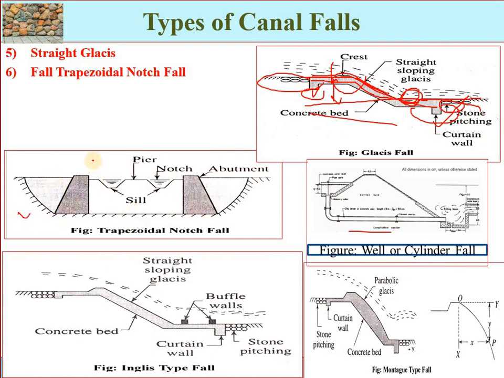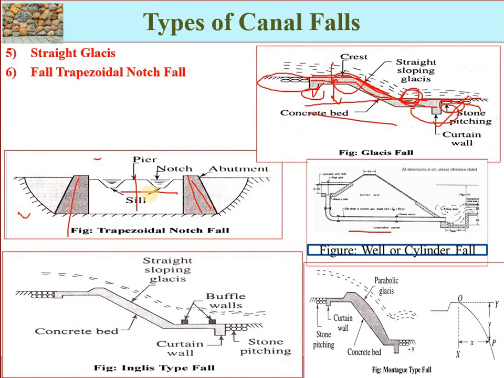And this one was invented in 1894. The body or foundation wall across the channel consists of several trapezoidal notches between the side piers at both sides and intermediate piers. We have intermediate piers and side piers, and across the canal we have these trapezoidal type notches.